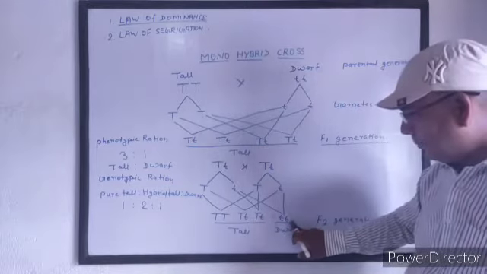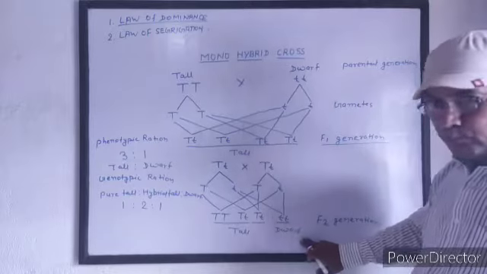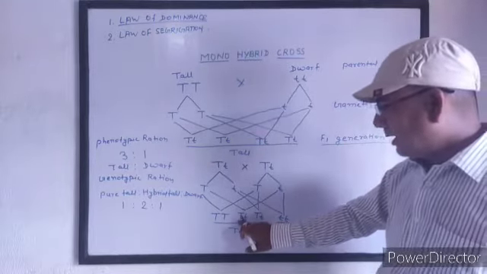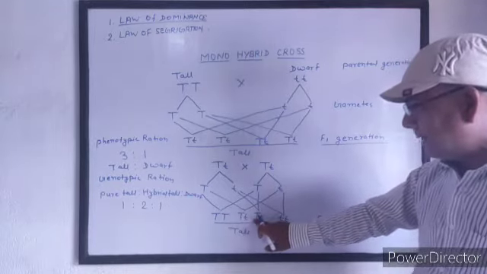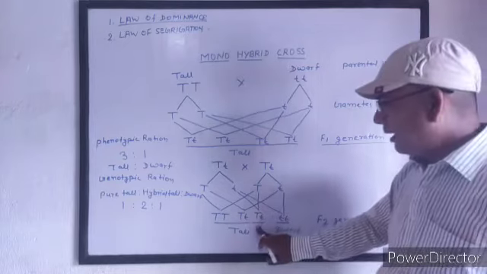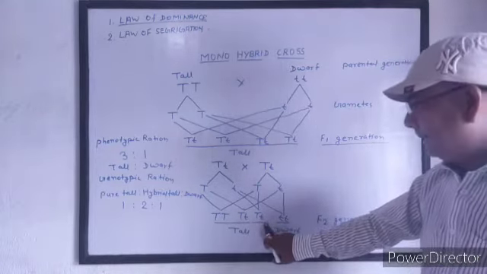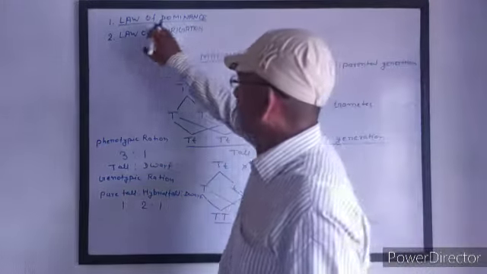Here, with both small t, there is no dominant factor, so the plant becomes dwarf. And in these two plants, both the factors of tallness and dwarfness are present, but the plants are tall because the factor of dwarfness is suppressed by the factor of tallness. This is called the law of dominance.